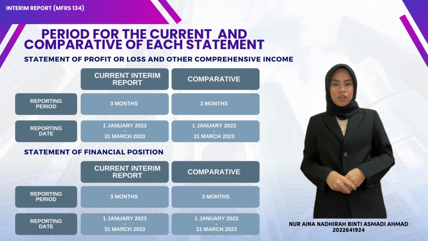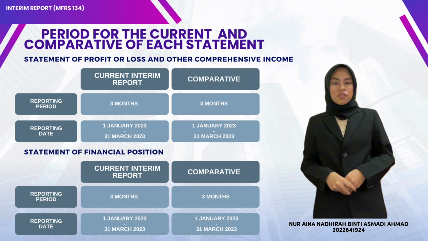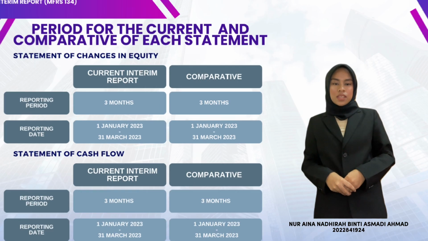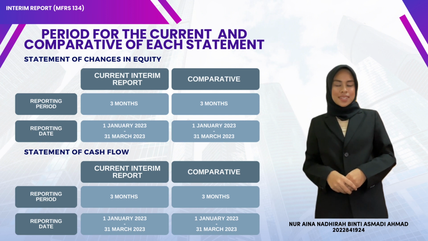For the statement of profit or loss and other comprehensive income, and also for the statement of financial position, the current interim reporting is from 1 January 2023 to 31 March 2023, and the period is 3 months. The comparative is also from 1 January 2023 to 31 March 2023, and the period is 3 months. For the statement of changes in equity and the statement of cash flow, the current interim reporting is also from 1 January 2023 to 31 March 2023, and the period is 3 months. The comparative is also the same, and the period is 3 months.